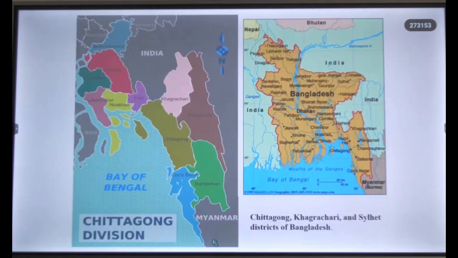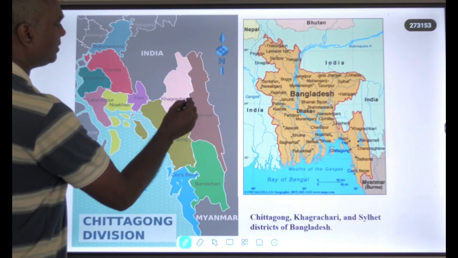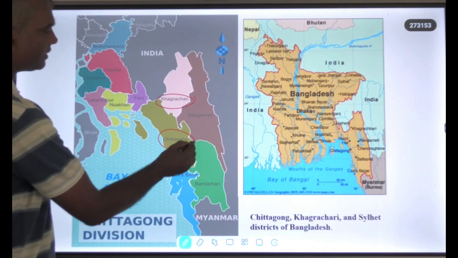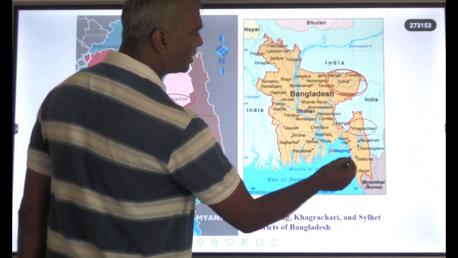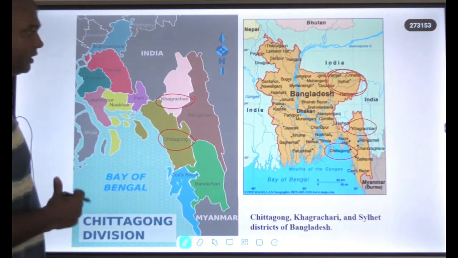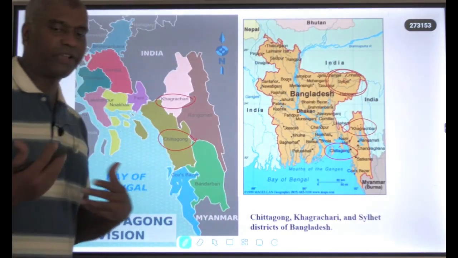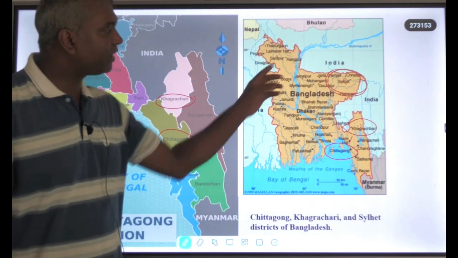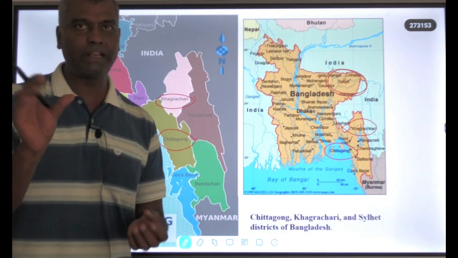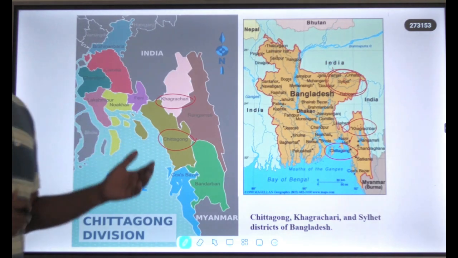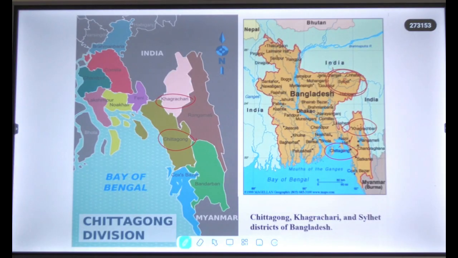On the map, this is the Khagrachari district, this is the Chittagong district, and this is where you will find Sylhet. These are the areas where the insurgent groups have their camps in Bangladesh. In the exam you can mention at least some names concretely so that your answer becomes to the point. The quality of the answer will also increase.